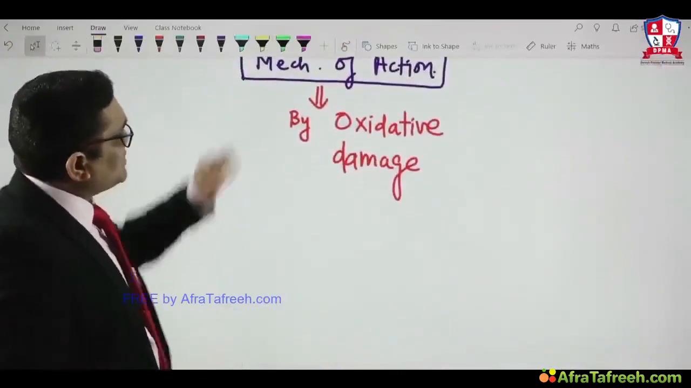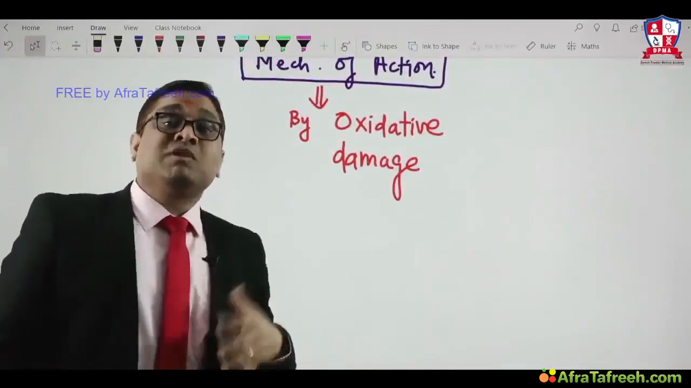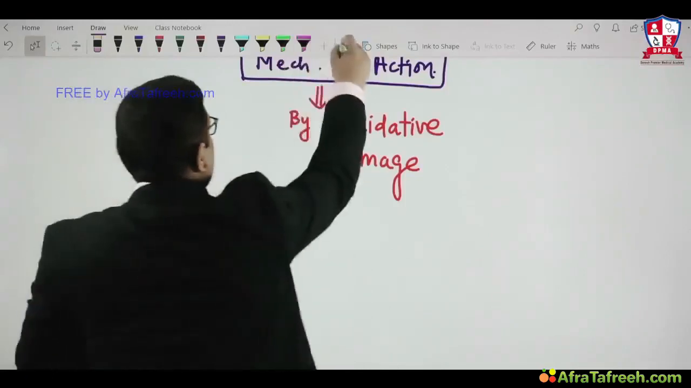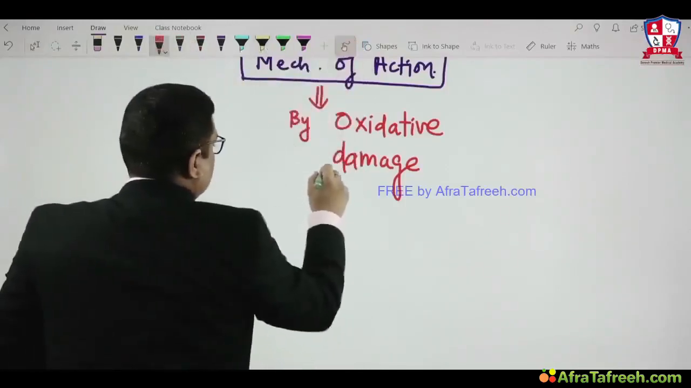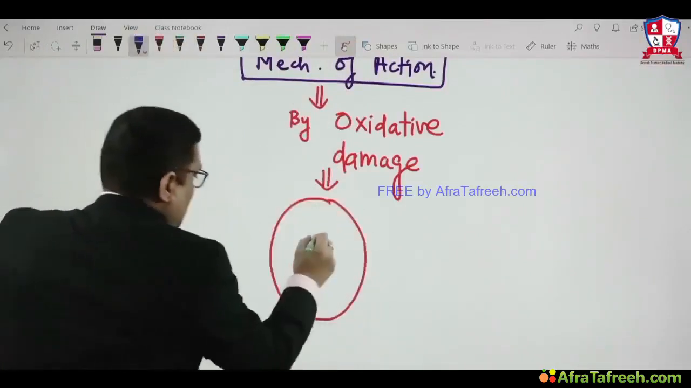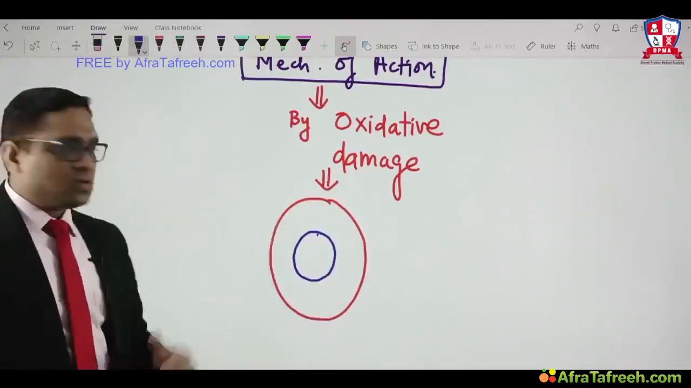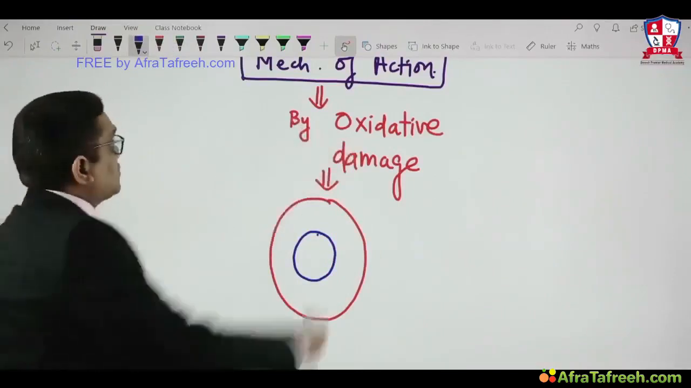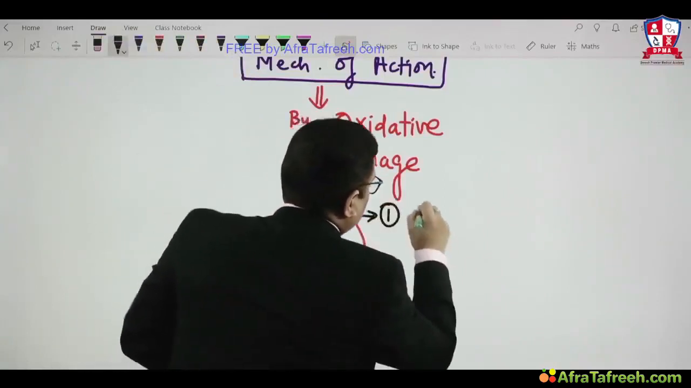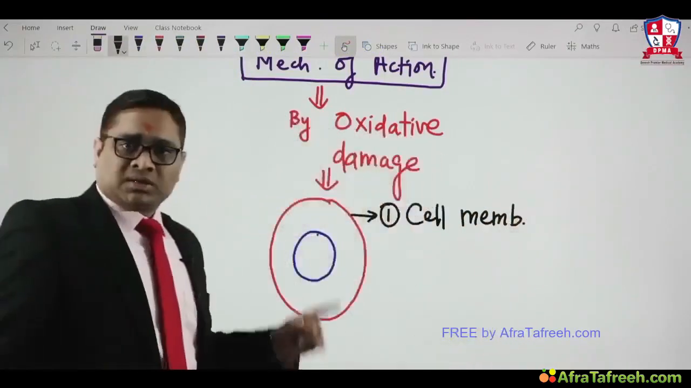Now we were talking about the mechanism of action being oxidative damage. The question that comes to mind is what kind of damage, or which structure of the cell will be damaged by the free radical? I am showing you a cell and a nucleus. Number one, they will cause damage of the cell membrane.